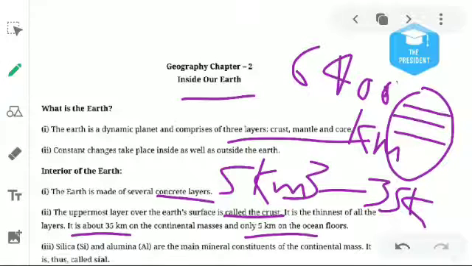It is thinnest on the ocean floor. If we go down below the ocean surface, it will be only 5 kilometers thick. The crust is formed by two types of minerals, silica and aluminium.